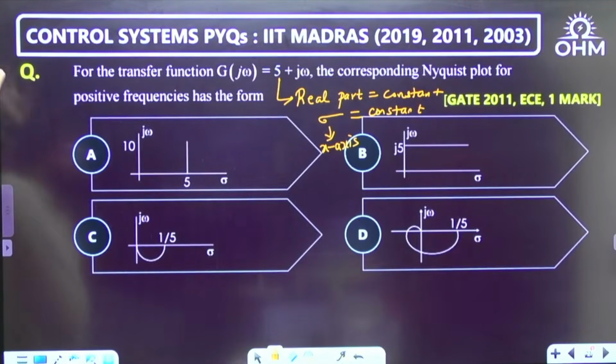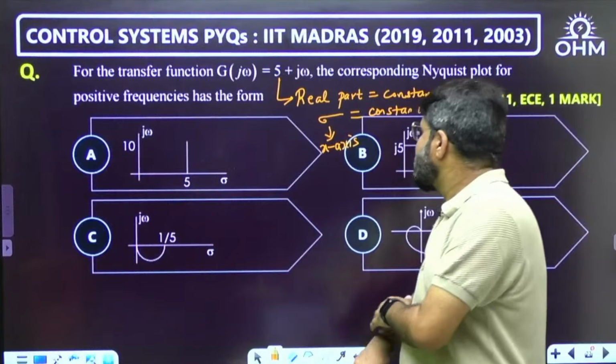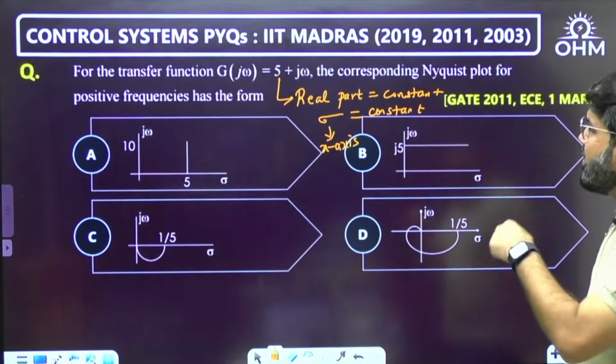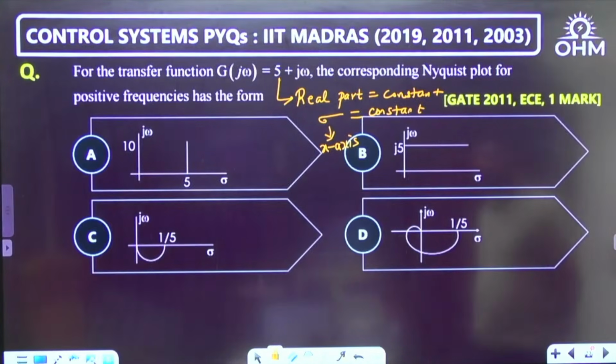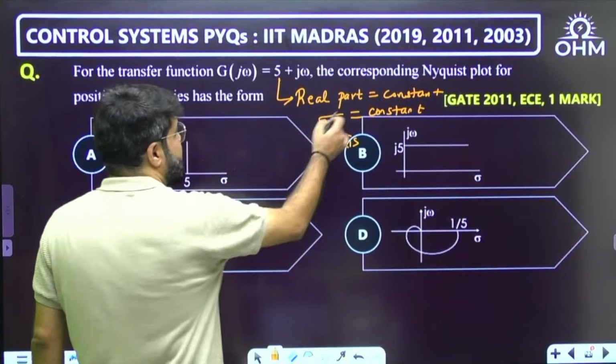Okay, so what should be the corresponding answer then? The real part of G(j omega) should be Re of G(j omega), but okay, understood the intent of the question. And whenever the real part is constant, how will the Nyquist plot look like? x equal to constant.